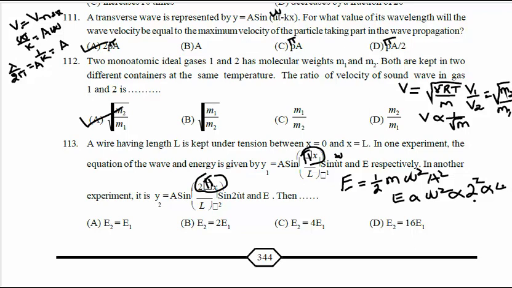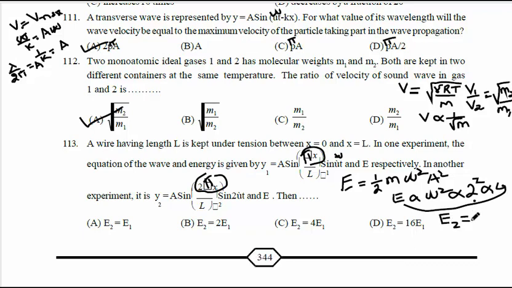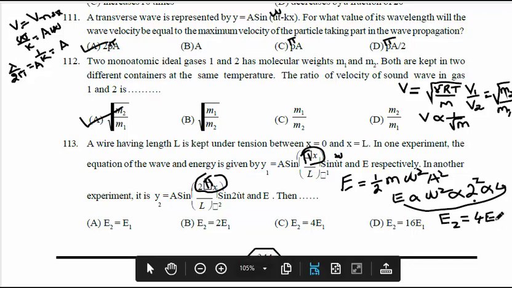So energy has increased to 4 times, means E2, the new energy, is equal to 4 times the initial energy E1. So option C is correct.